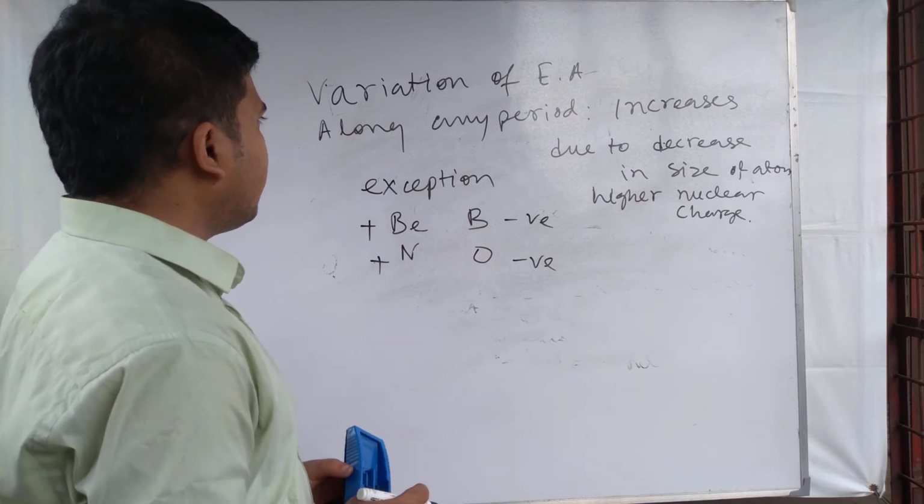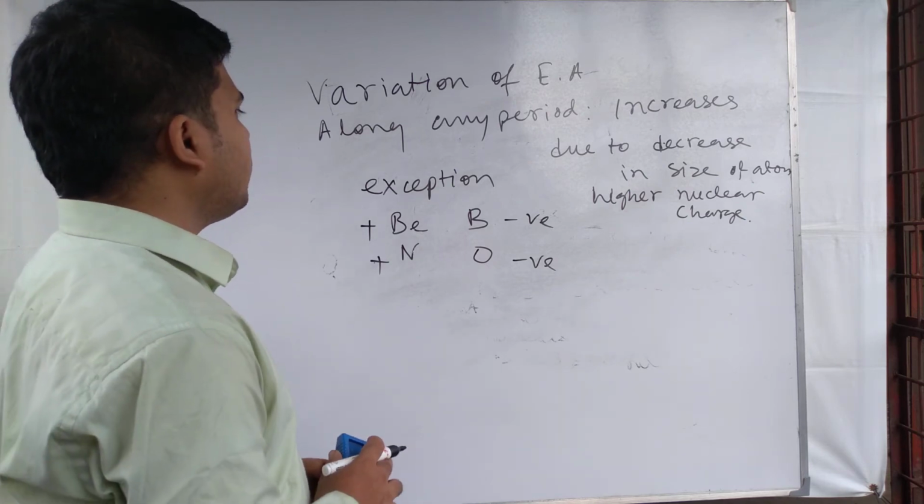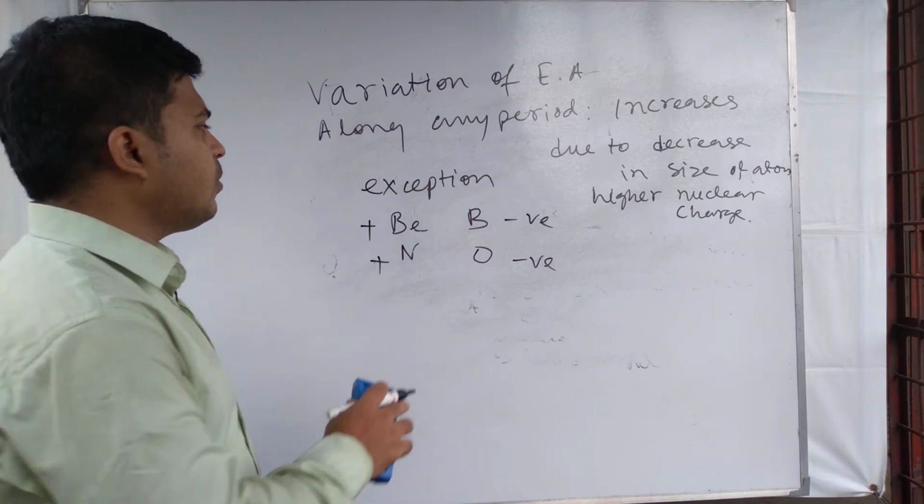So in general, from left to right electron affinity increases, but some exceptions are also present.